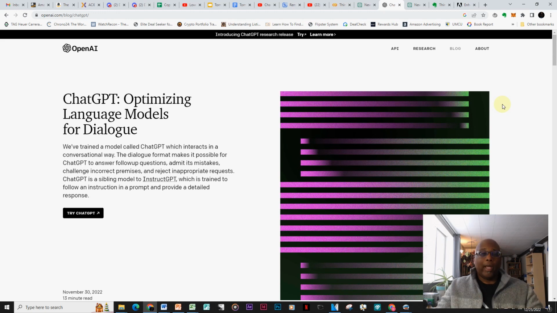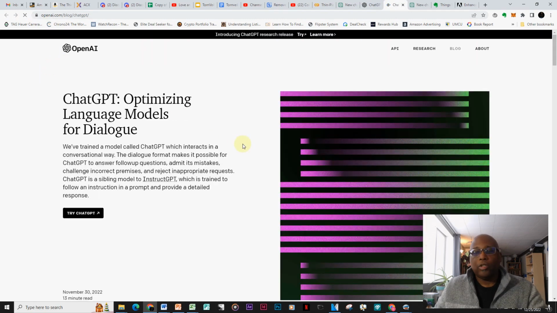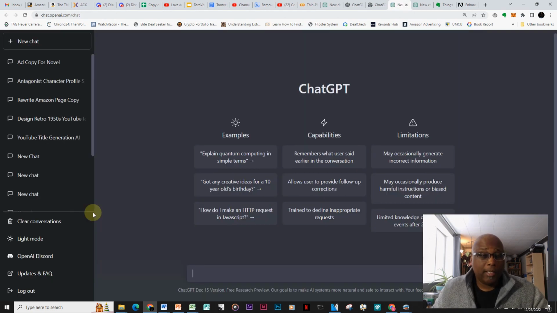So go ahead, open up your browser, go ahead and log into openai.com, okay? And when you do that, you'll go ahead and get this screen here. You'll try ChatGPT. And once you go through the process of signing in, if you don't have an account already, I believe you can use Facebook, you can use your Google account. Of course, you can do something from scratch. Whatever works best for you, this is the dialog screen that you'll get.